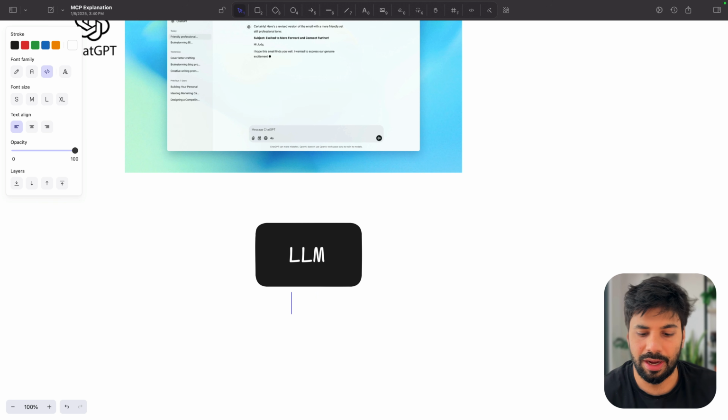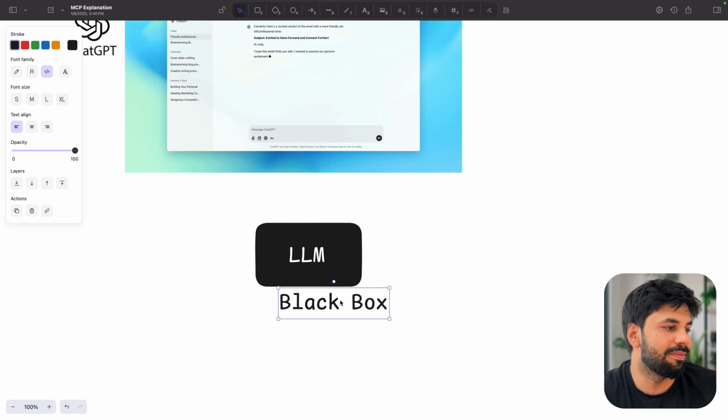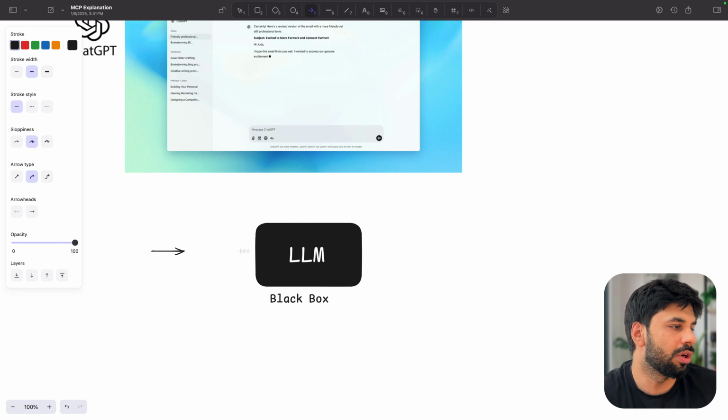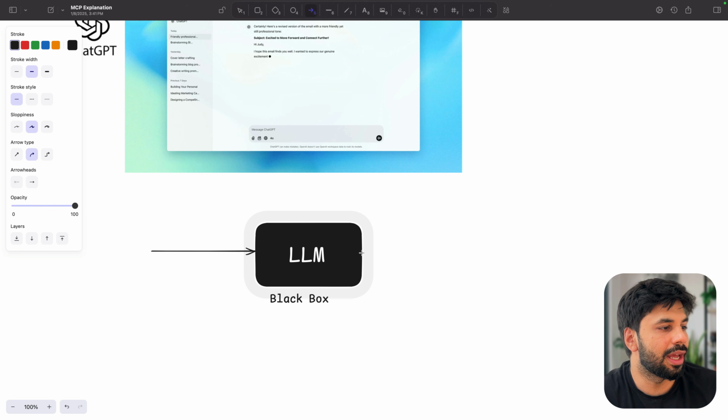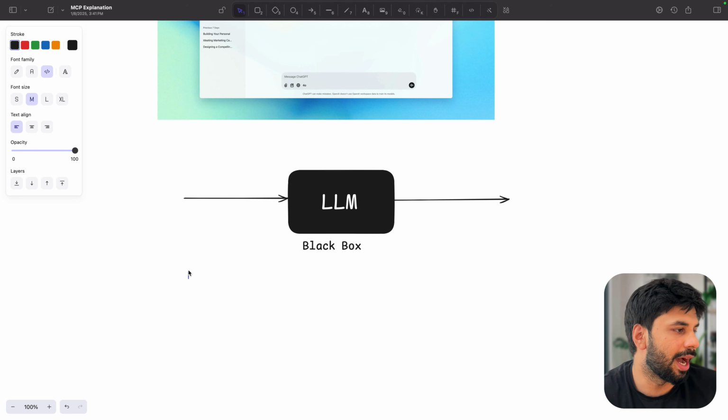And this I can say in white. Black box. It tries to just predict what the next word is going to be. So for example, if I give it an input and I expect an output, in a very simple sense, it is just a next word predictor. So if I say hi, it is going to say hi Mayank, right?